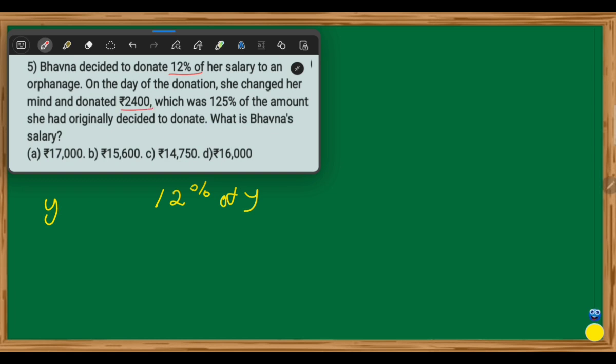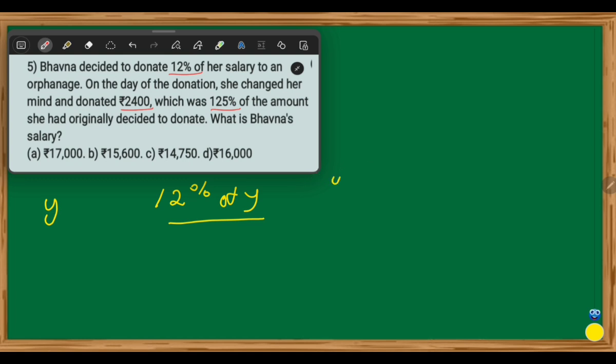This amount is 125% of the amount she had originally planned to donate. Her planning is 12% of Y, but the 2,400 is 125% of 12% of Y.